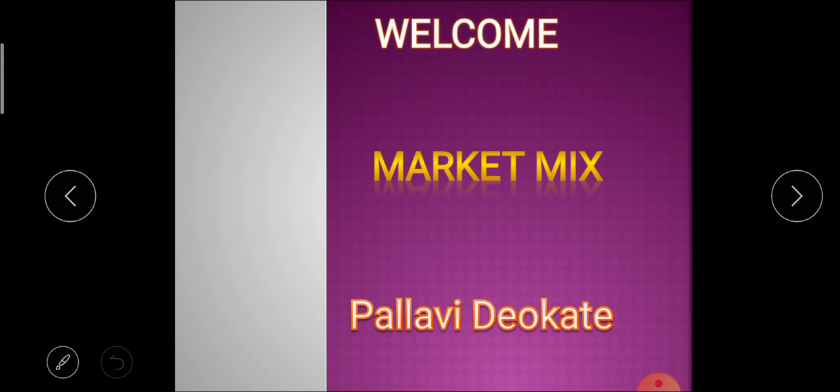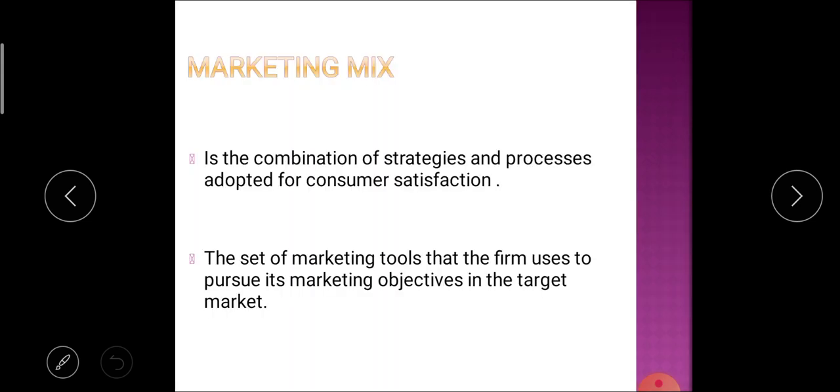So first of all, we study the definition of marketing mix. The marketing mix is the combination of strategies and processes adopted for consumer satisfaction. That means whatever strategies or processes are used for consumer satisfaction are known as the marketing mix.